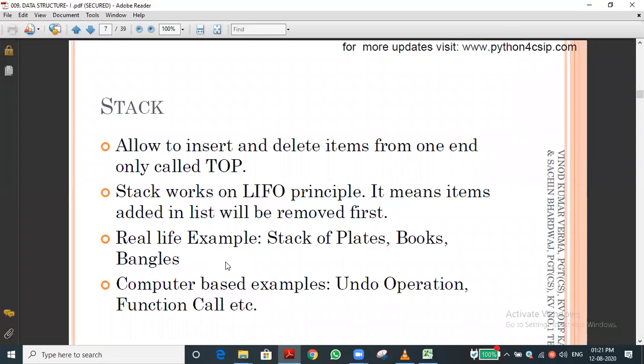Suppose you want to remove the first bangle, the first data. It is not possible. We have to remove the one you inserted last, then one by one the one before. We need to remove all the data, and only then can we access the first data which we inserted.